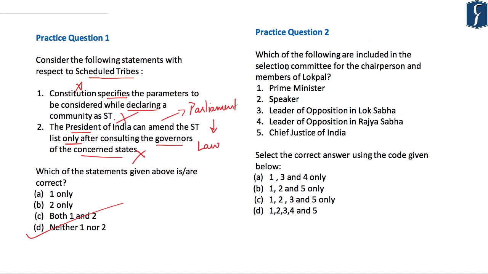Question number 2 reads: which of the following are included in the selection committee for the chairperson and members of the Lokpal? First, Prime Minister, this is correct. Second, Speaker, this is also right. Third, Leader of Opposition in Lok Sabha, this is correct. Fourth, Leader of Opposition in Rajya Sabha, now this is incorrect. And fifth, Chief Justice of India, this is correct. So the right answer becomes C, 1, 2, 3 and 5 only.